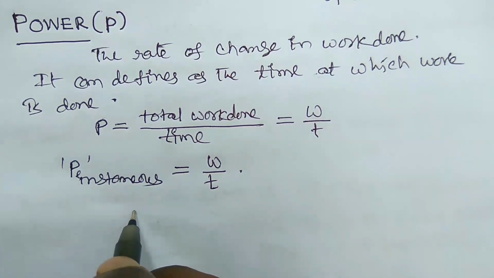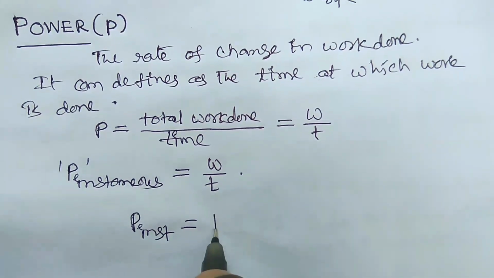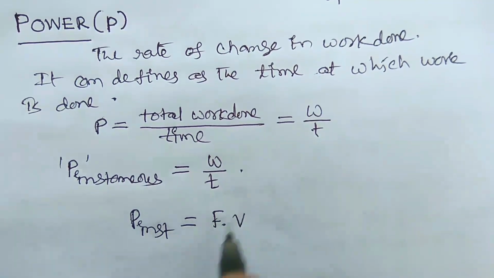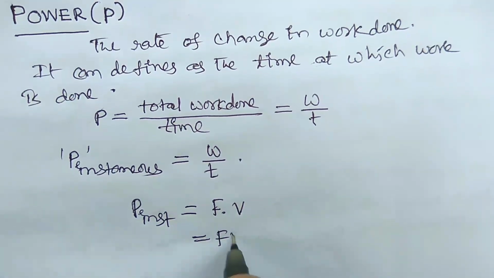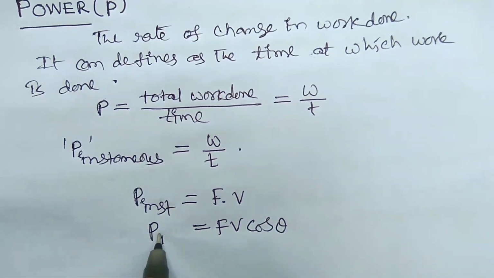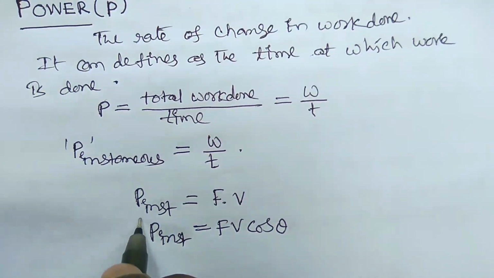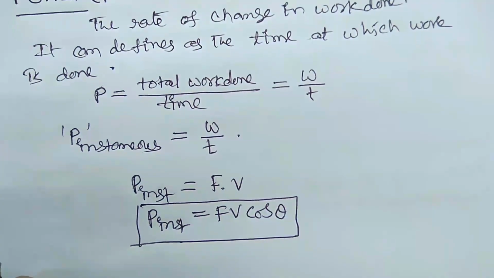So P instantaneous is equal to F dot v, and then it can be written as F v cos theta.